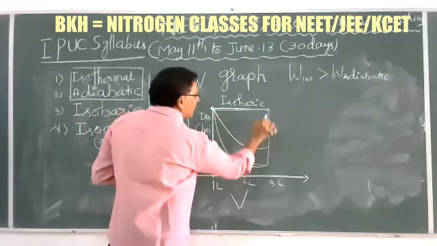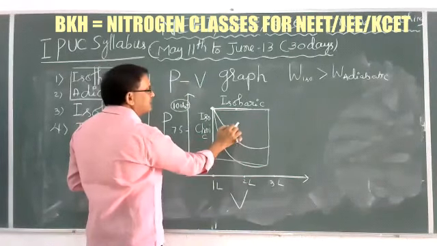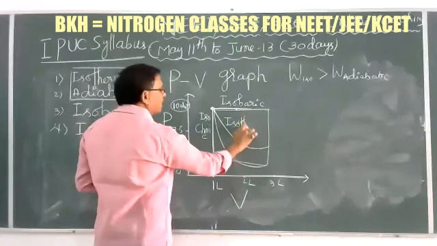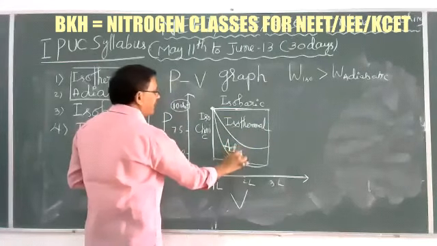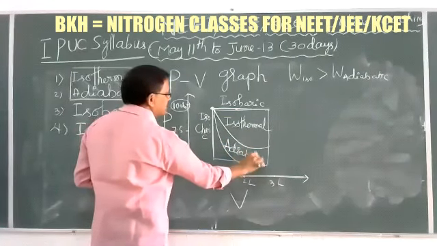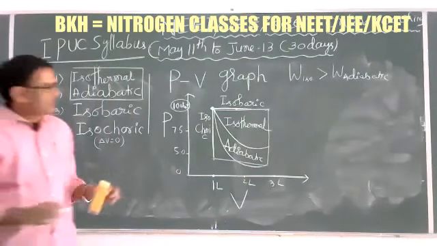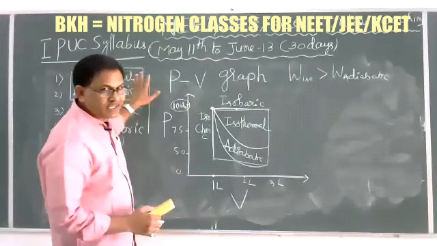This is the work graph for a certain process. But here maximum work is there. That's why we can consider it an isothermal process. But this one is an adiabatic process. Clear?